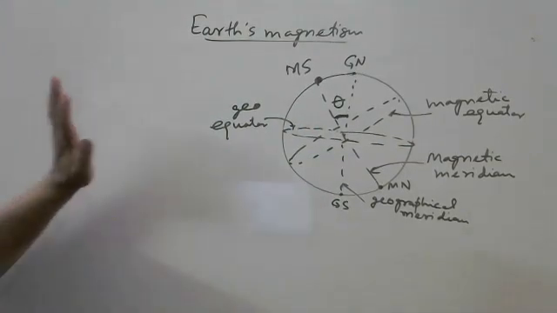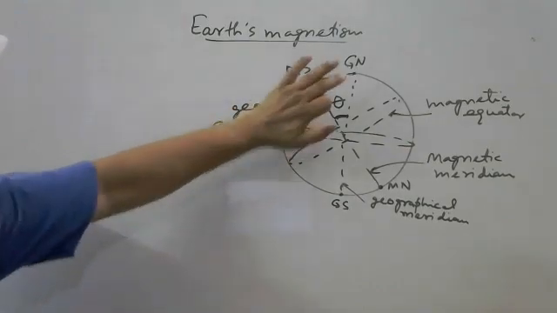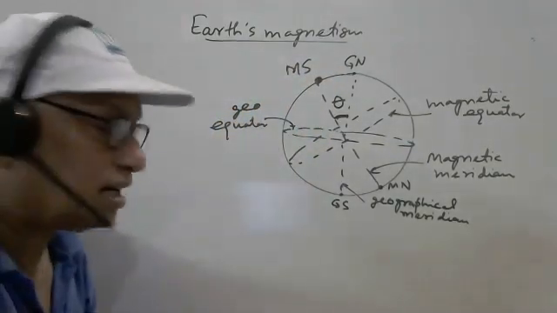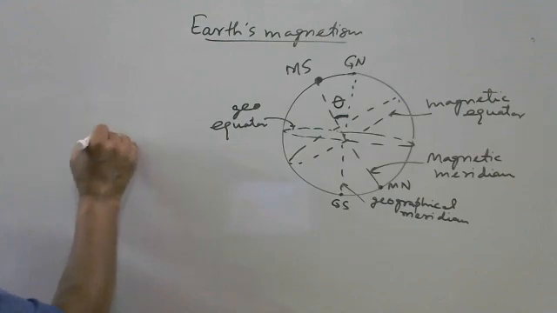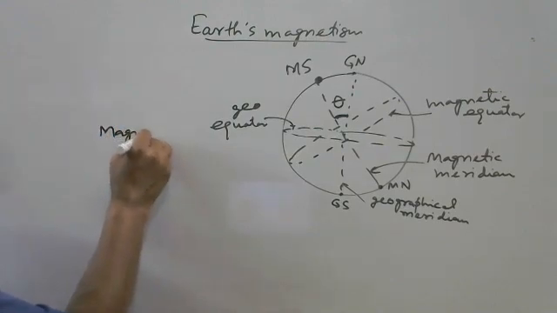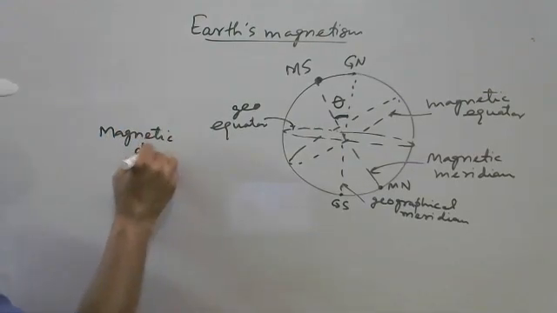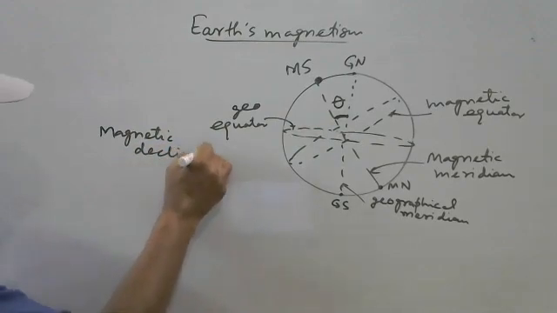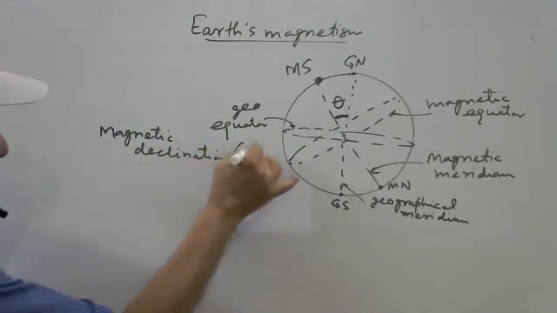Okay. Now, what is theta? Theta is the angle. It is called, say, magnetic declination. We are going to define this magnetic declination, say theta.